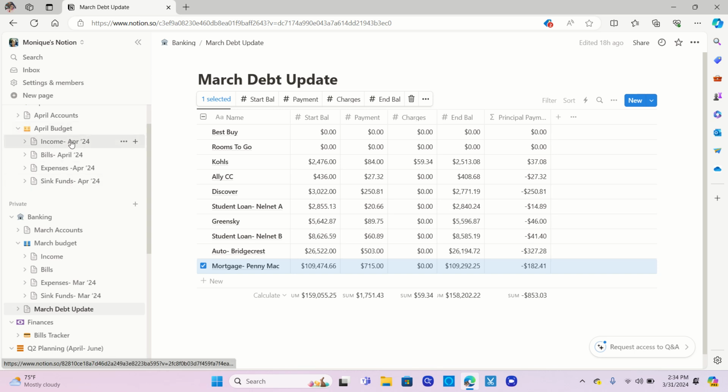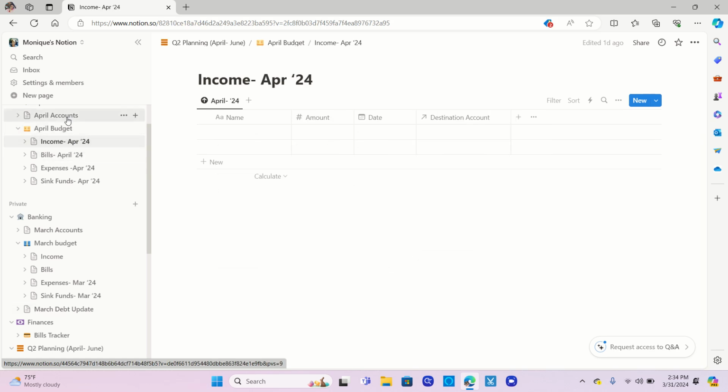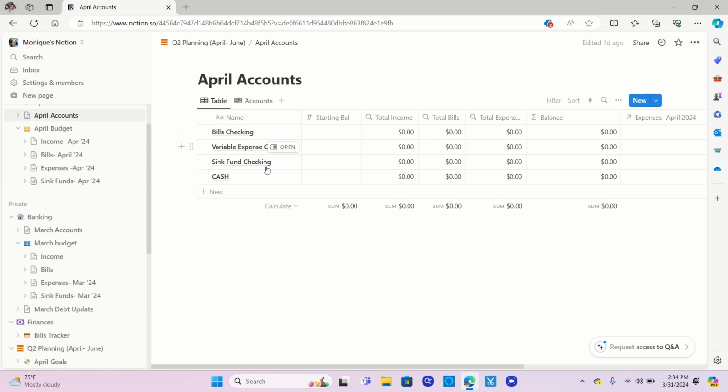Now, as far as my keeping track here of what I'm doing from a finance perspective, this is what I've decided to do. Under April accounts, I've got four accounts listed: my bills checking, variable expense checking, sinking fund, and cash, if I have any cash that I'm going to use. And what I'll be able to do here is I'll be able to manually enter any starting number that I want to as far as a balance is concerned for these accounts. And I can tell you right now, it's going to factor out any cushion or any buffer. Just what I want to work with for the month is all that will be listed here.